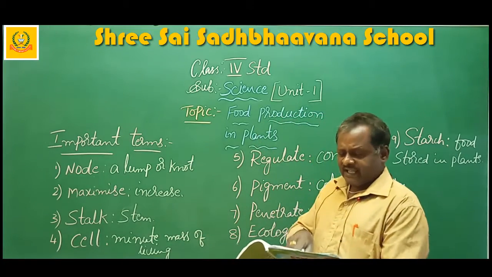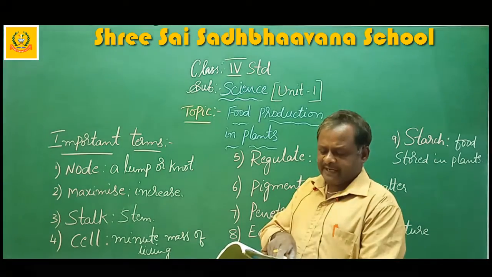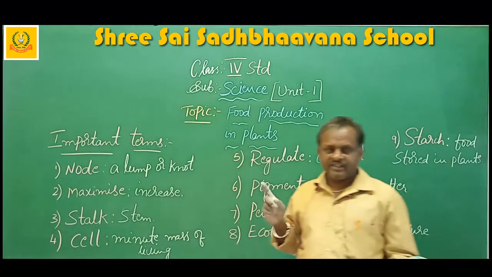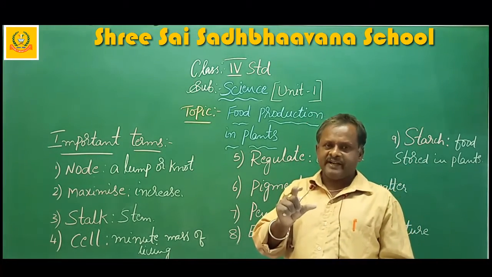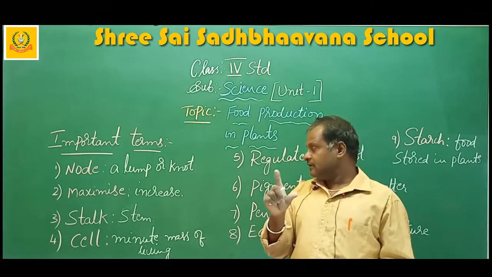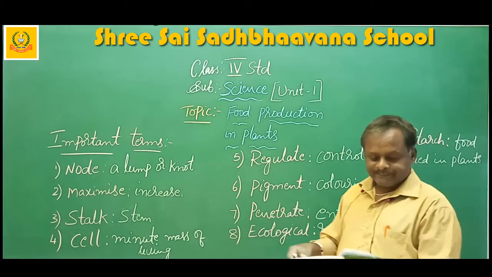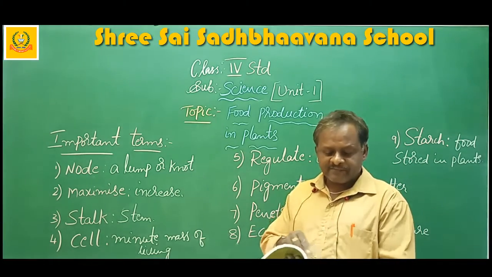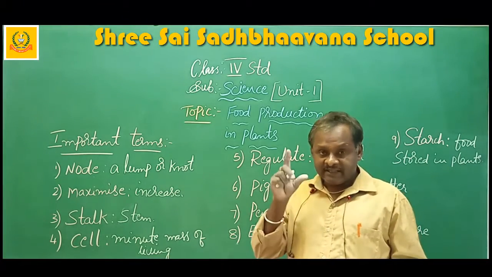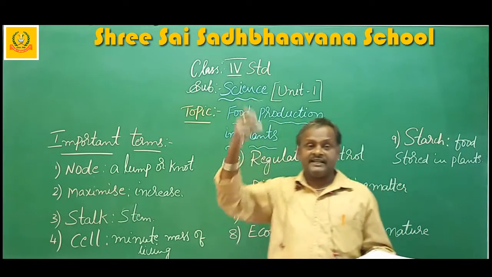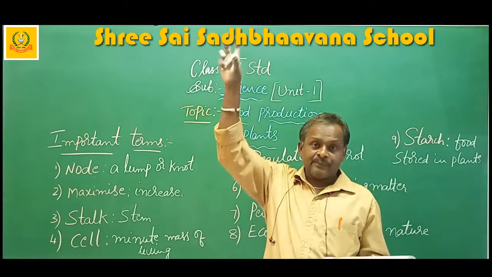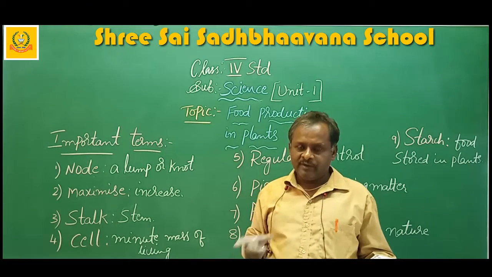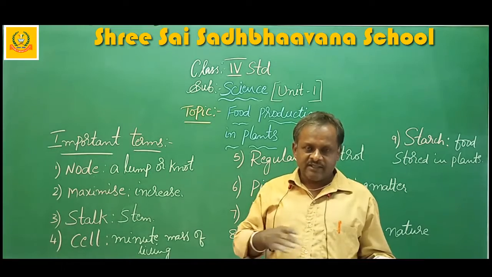Okay. Next, chlorophyll is a green pigment that exists in the cells. The green color of the leaf comes from this green pigment. The name is called chlorophyll. The leaves look green because of the presence of chlorophyll. A leaf absorbs energy from sunlight with the help of chlorophyll. This green pigment only absorbs the sunlight for the purpose of producing the food, for the purpose of photosynthesis.